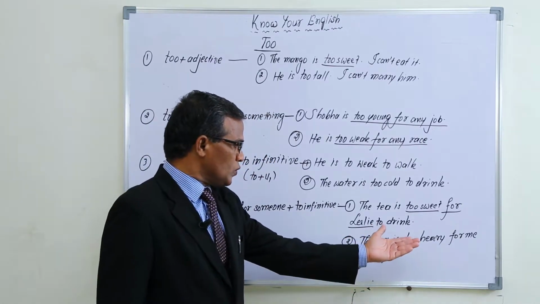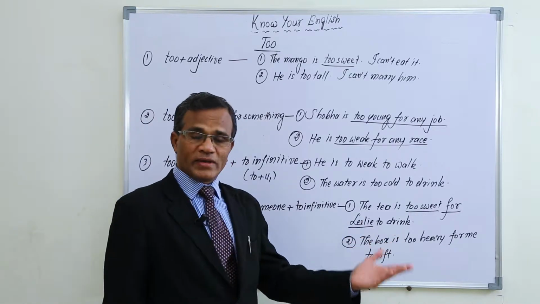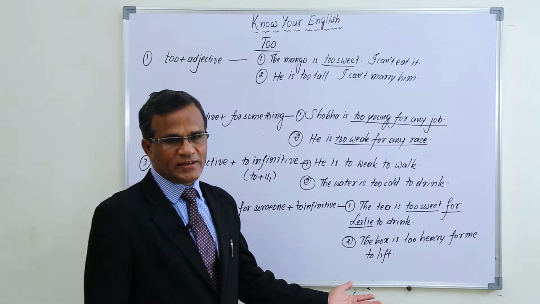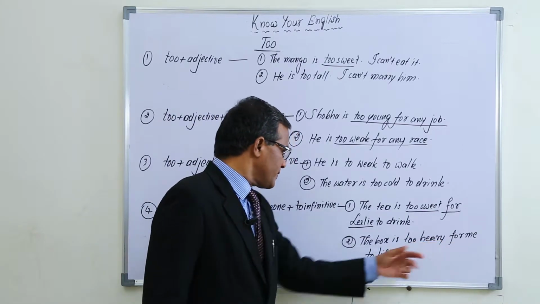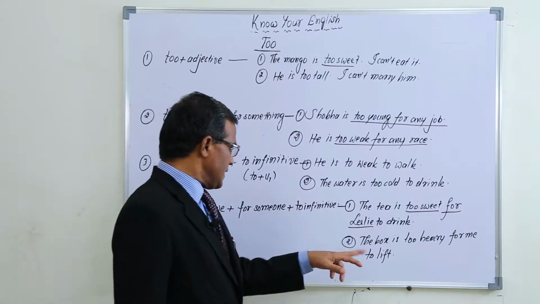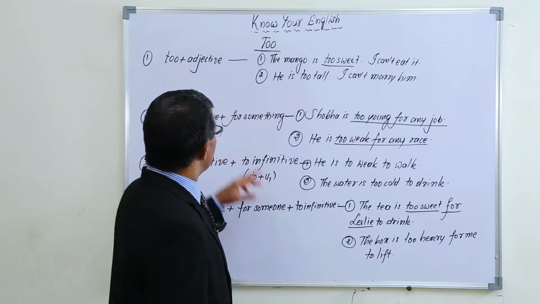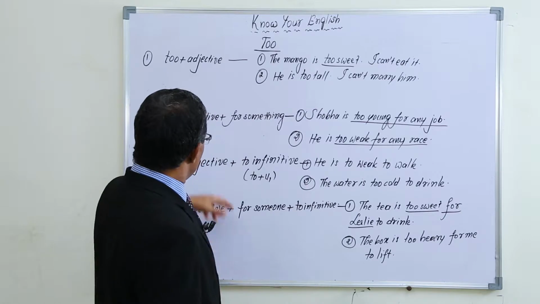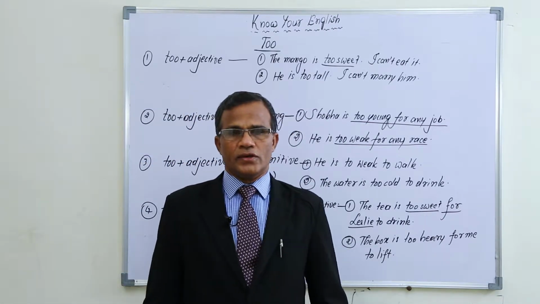And the box is too heavy for me to lift. The box is so heavy that I cannot lift it. That is the meaning of it. So the box is too heavy for someone, for me, to lift. So in this way, we use 'too' in 4 different sentences. Okay, this is the usage of 'too'.